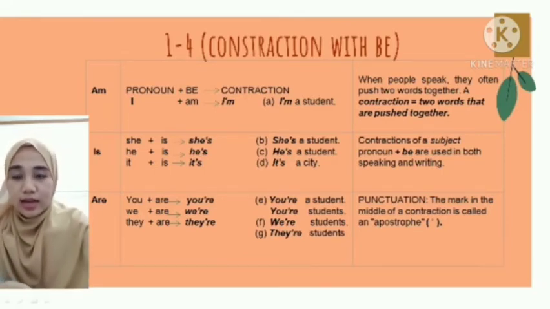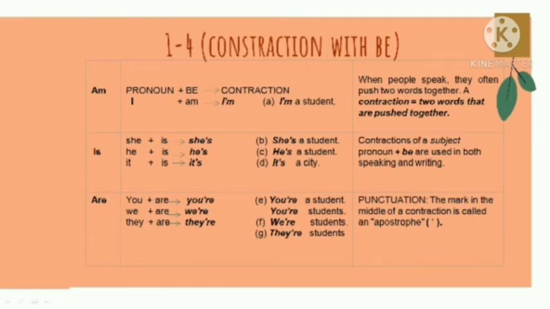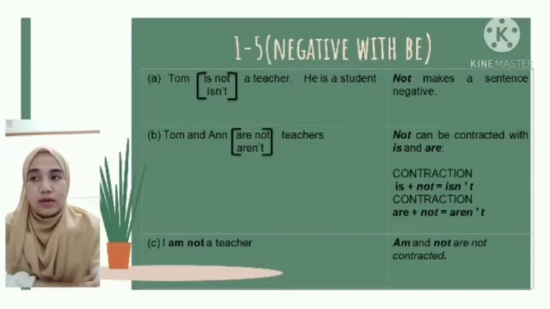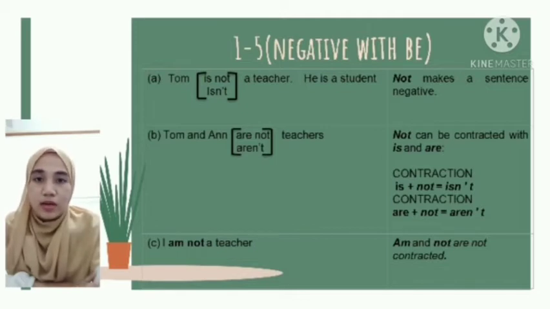Okay, next. 1.5 negative with be. Pay attention to table A. Tom is not a teacher, he is a student. So you can make is plus not become a contraction. For example, Tom isn't a teacher, he is a student. Not here in the sentence makes the sentence negative.